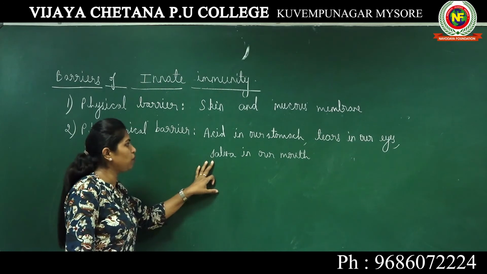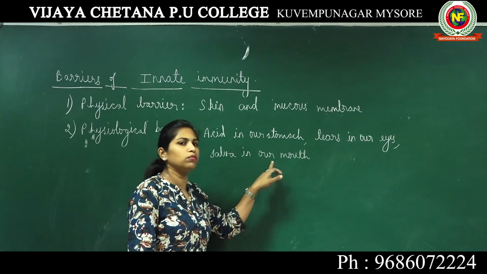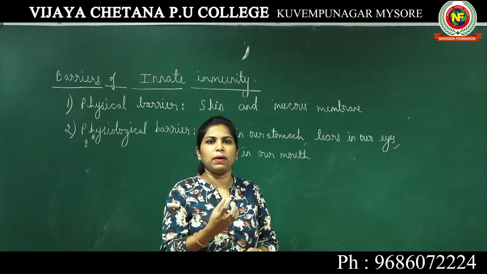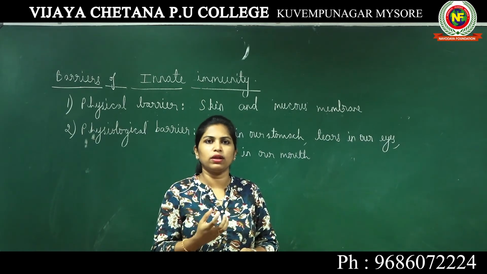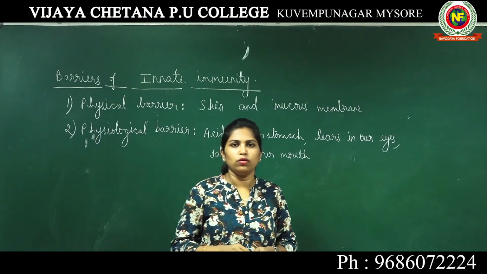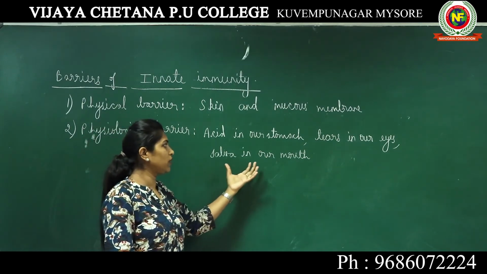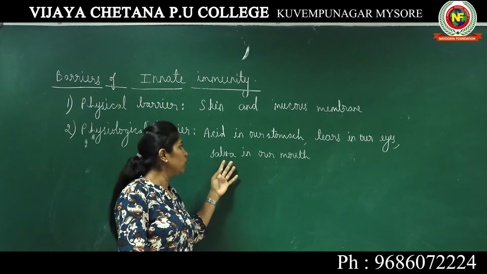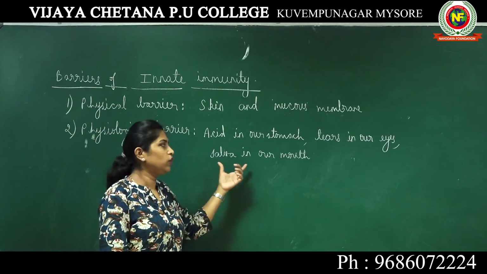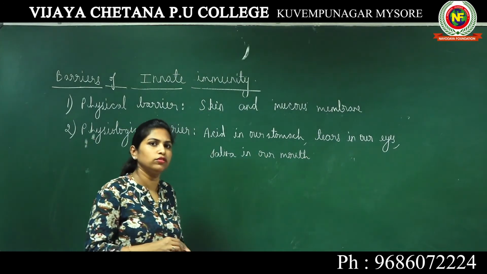The next type of physiological barrier that we have in our body is saliva in our mouth. The saliva present in our mouth has the capacity to kill multiple microorganisms that might be entering our body through food. A variety of microorganisms are killed by this saliva, because saliva carries a lot of digestive enzymes. It also digests or kills certain pathogens trying to enter our body through food.